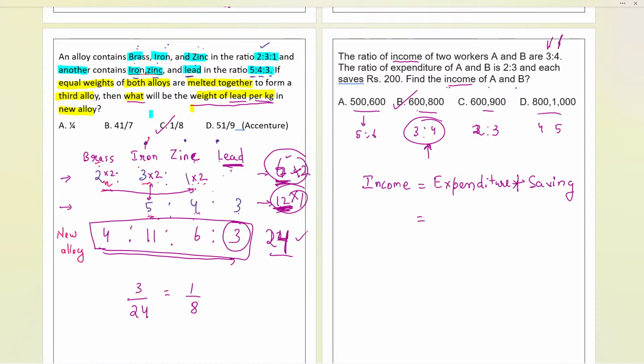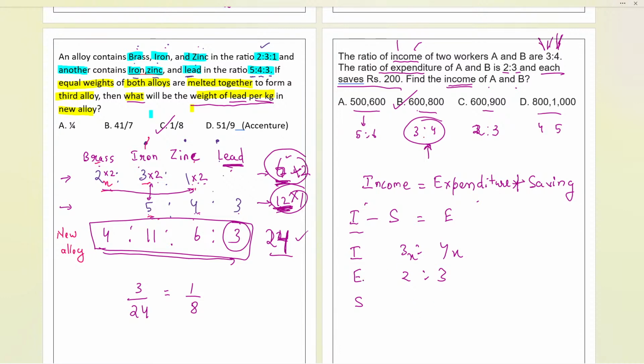So if I need to find the income, that is expenditure plus saving. The expenditure ratio is given as 2 is to 3, and the income is given as 3 is to 4. If I try to find the expenditure only, it will be income minus saving. So let me write the income as 3 is to 4, and the expenditure ratio as 2 is to 3. Saving we don't have, and we also don't need it. But one more thing is given, that each saves 200. Can I take the common factor as x over here? Yes, we can take it.